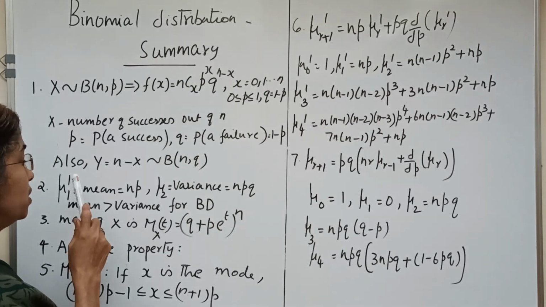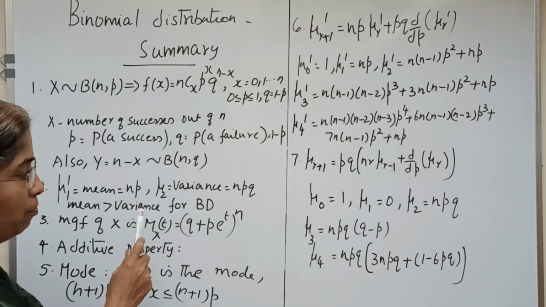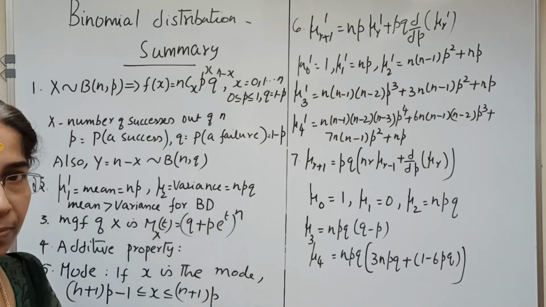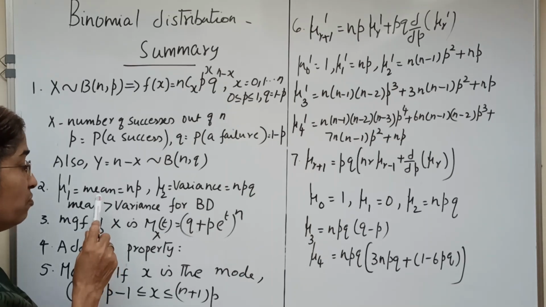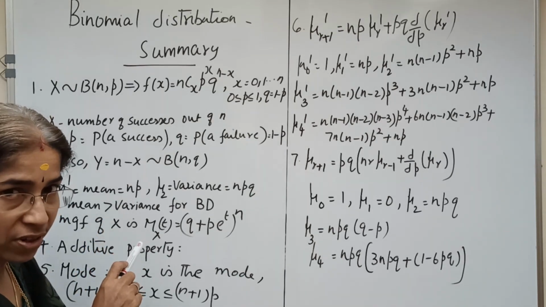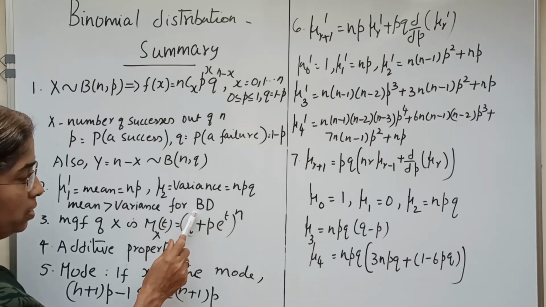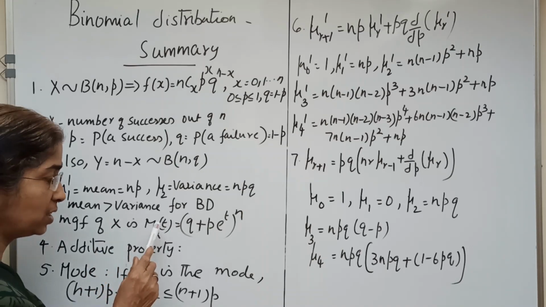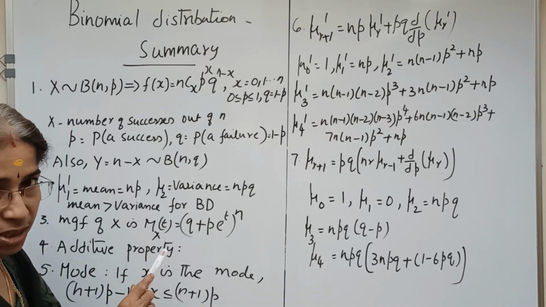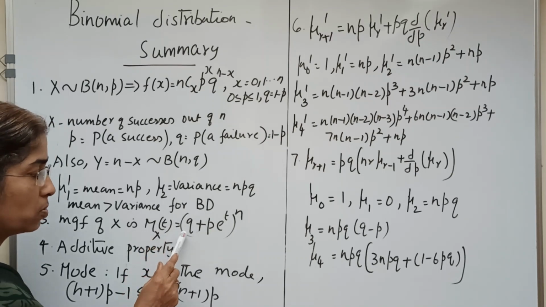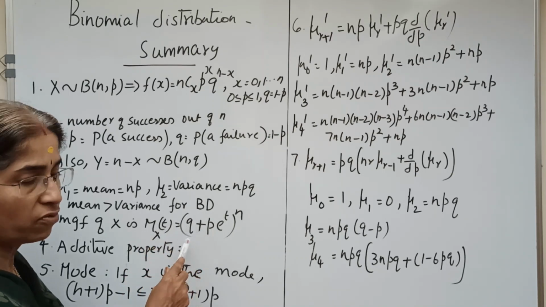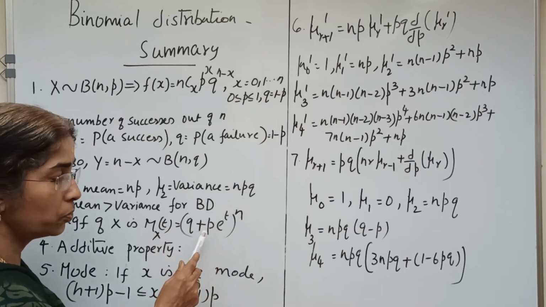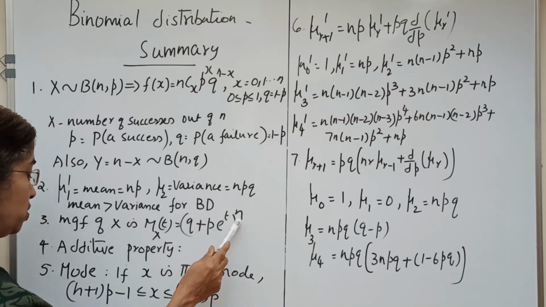Now, mean = mu1' = np, variance = mu2 = npq for binomial distribution, so that we get mean greater than variance for binomial distribution. Now, the moment generating function of x is derived as Mx(t), which is expectation of e^(tx), equal to (q + p e^t)^n for binomial distribution.